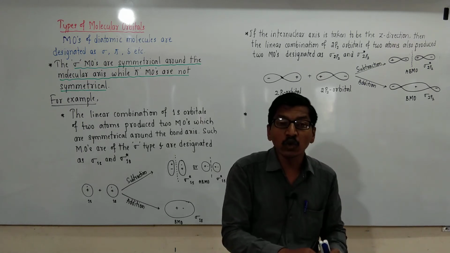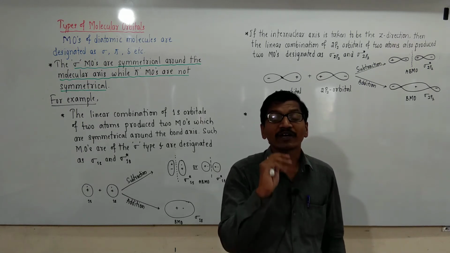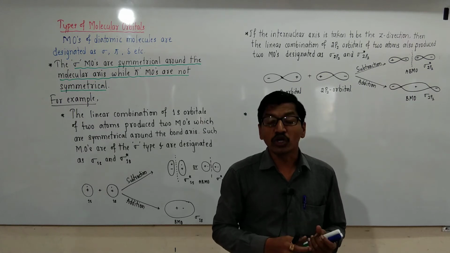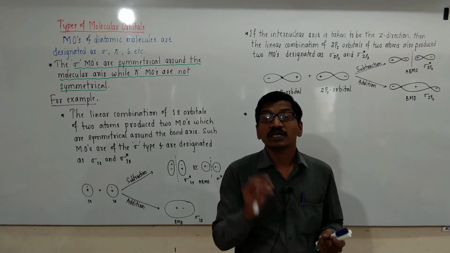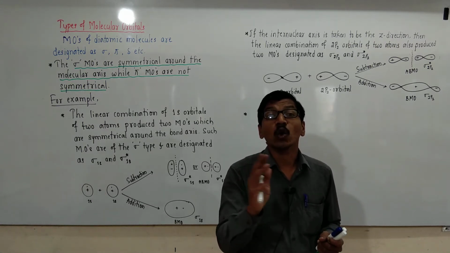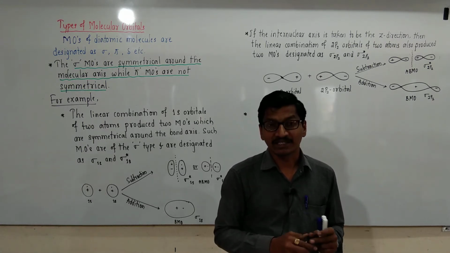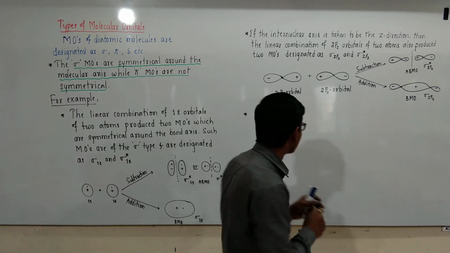Between the positive lobe and negative lobe, the electron density is maximum for the bonding molecular orbital, and the anti-bonding molecular orbitals form a node between the nuclear axis. Node formation happens along the nuclear axis.